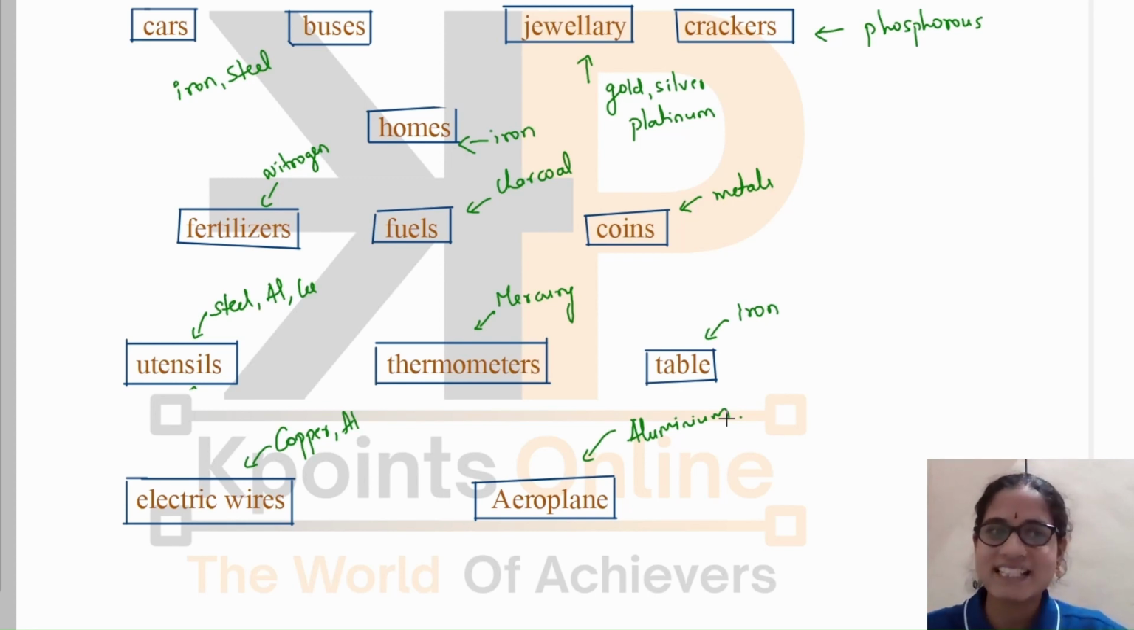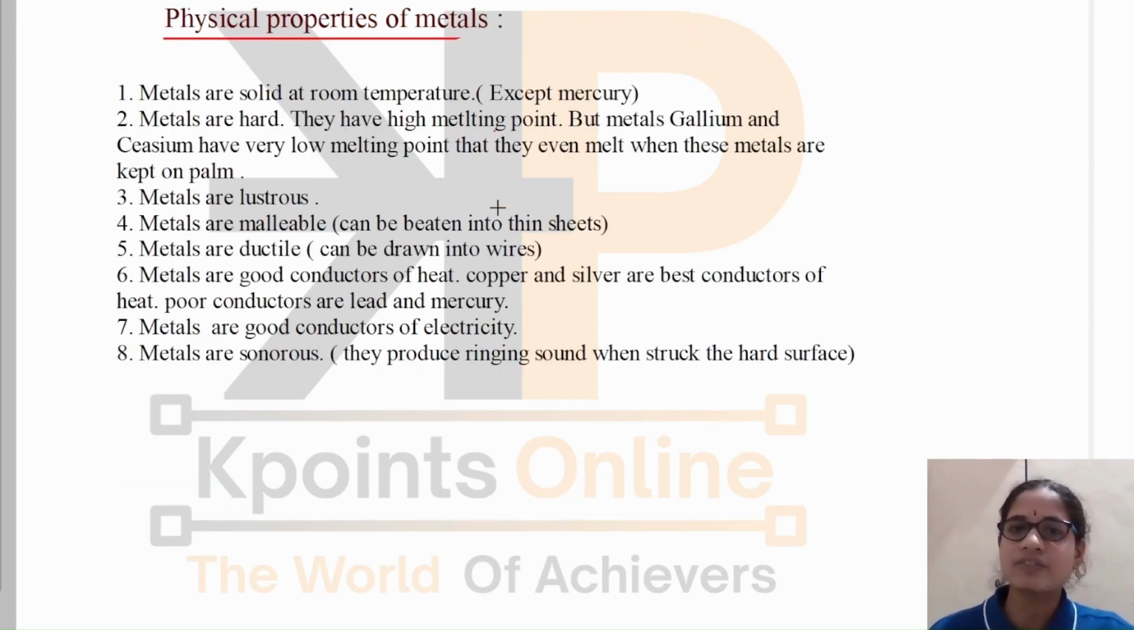So let us study how the properties of these metals and non-metals are important. Okay, let us move to their properties now. Yes, can you remember the physical properties of metals that you studied in grade 8? Yes, we have already studied that they are solid, they are hard, they are good conductors of heat and electricity and all. Okay, let us recall them one by one.